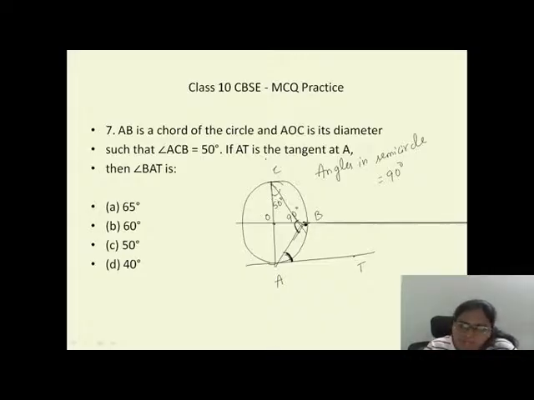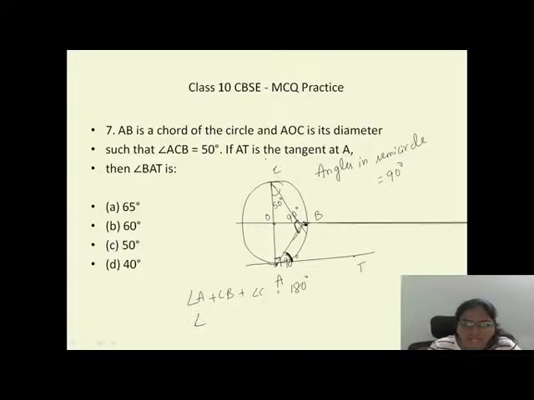And we know angle C equals 50 degrees. Also we know that the radius, at the point of contact where the tangent is touching, this angle is also equal to 90 degrees. And we also know that the sum of the three angles of a triangle is 180 degrees. So angle A plus angle B plus angle C must be equal to how much? 180 degrees.